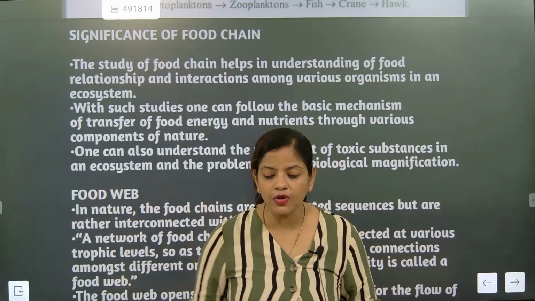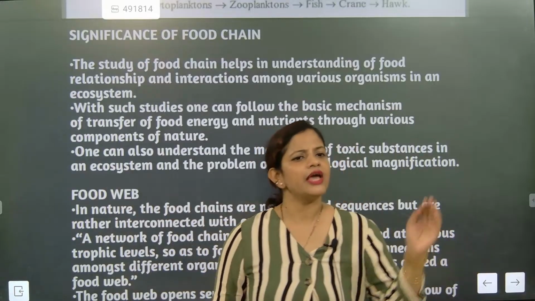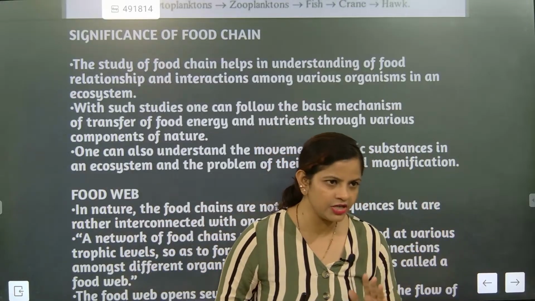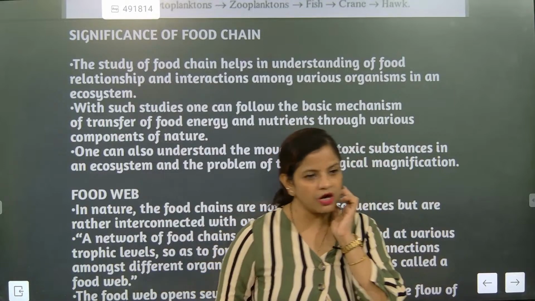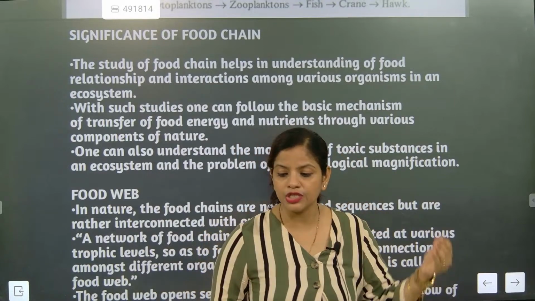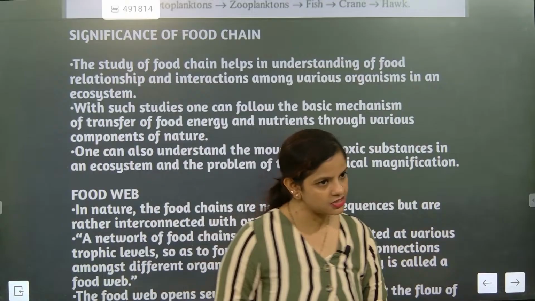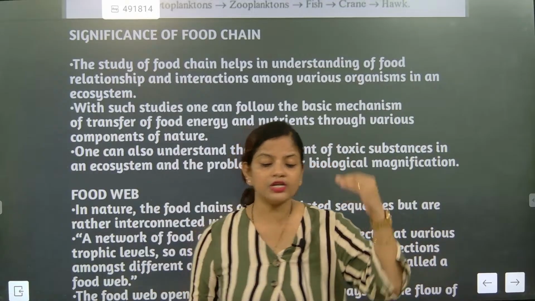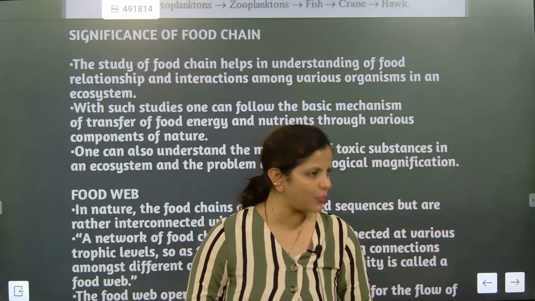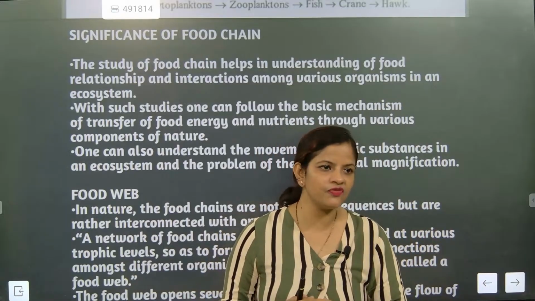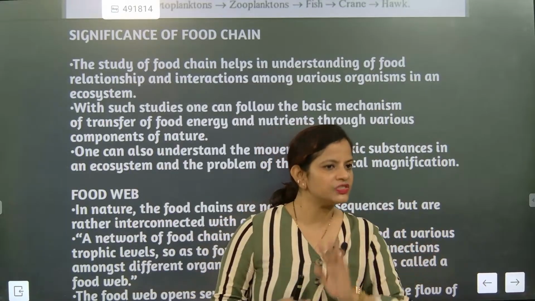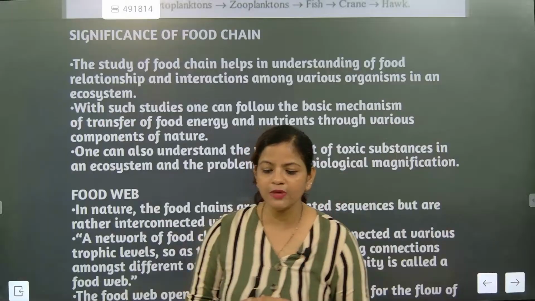So what we are going to write as the significance of food chain: energy transfer will be there. How much percentage of energy transfer? 10%. So the 10% energy transfer rule is one of the significances. Second is food relationship, which can be explained by food chain: who is eating whom. That relationship will be explained. Energy transfer can be explained. Third important point can be.